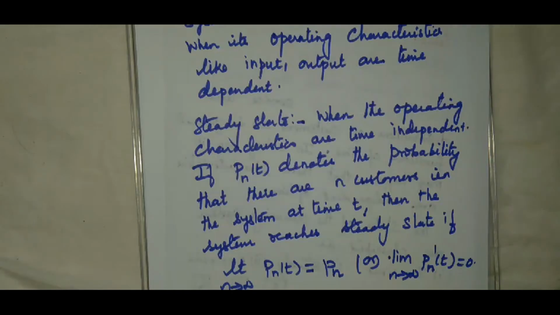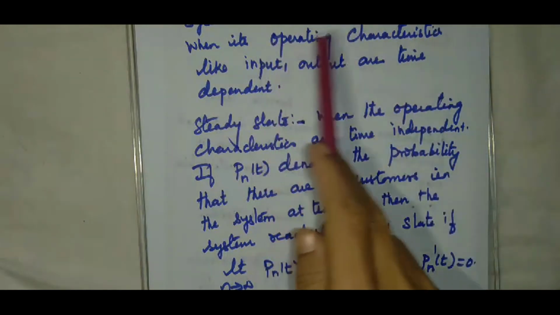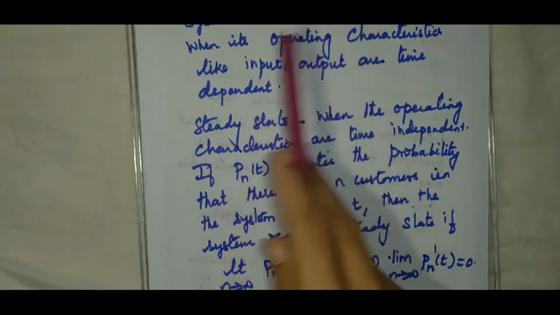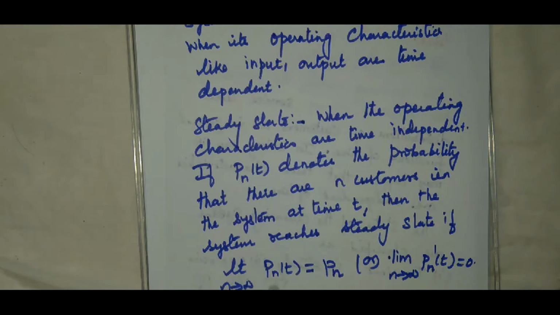A queuing system is said to be in a transient state when its operating characteristics, like input and output, are time dependent. What is meant by this? Suppose during a time gap of 2 minutes this many customers arrive, and during another time gap, this many customers arrive. So the arrival pattern is time dependent.